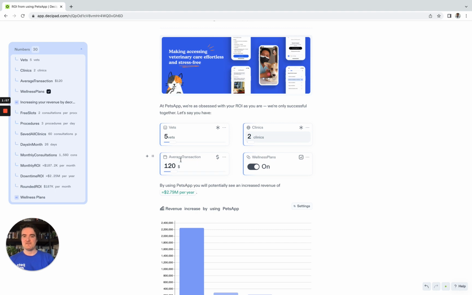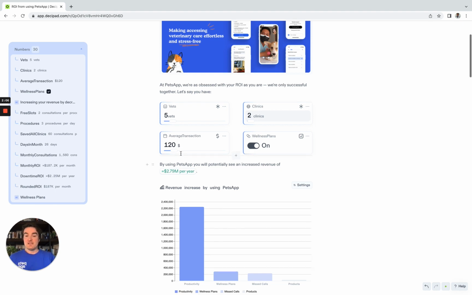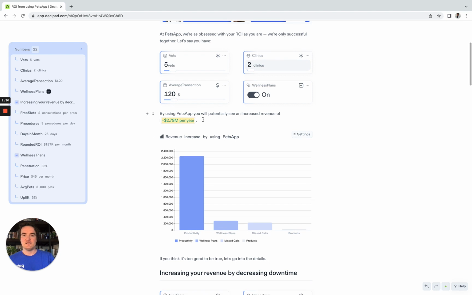And then the average transaction value, so they can edit this to reflect what their average transaction is, obviously we don't necessarily know that. So they can put that in themselves. They might not be comfortable sharing that with us initially, so they can put it in here without necessarily sharing that with us. And then we can put in what modules they're going to use, and they can turn these on and off. So you can see wellness plans forms part of the ROI here, but maybe they're not going to start PetsApp with wellness plans, and so they don't want to offer wellness plans yet, so they can turn that on and off as they please.